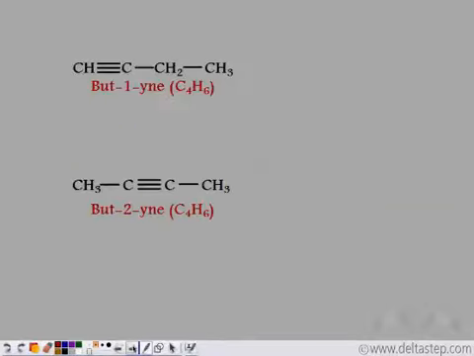Now, if you look at the two structures that we had obtained, we observe that there is a difference in the position of the functional group. The triple bond in this case is the functional group, and we see that in the first case, the triple bond is at position 1. In the second case, the triple bond is at position 2. Since there is a difference in the position of the functional group, these isomers are known as position isomers.